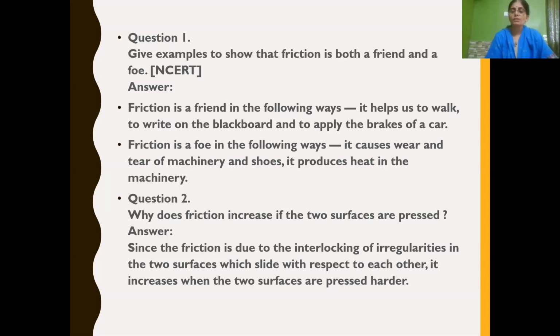Since the friction is caused due to interlocking of irregularities in both the surfaces which slide on one another, it increases when the two surfaces are pressed harder. Or you can simply write that friction increases due to interlocking of irregularities of the two surfaces which move on each other. Got it children? If the interlocking between irregularities is more, if it is locked tightly, then there will be more friction.